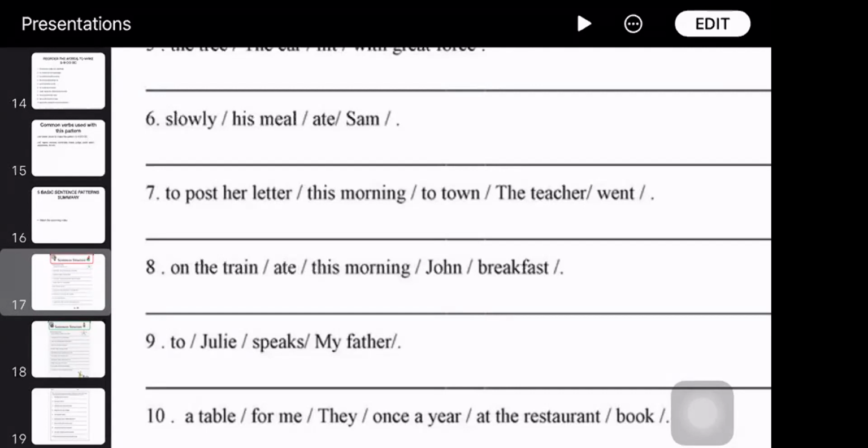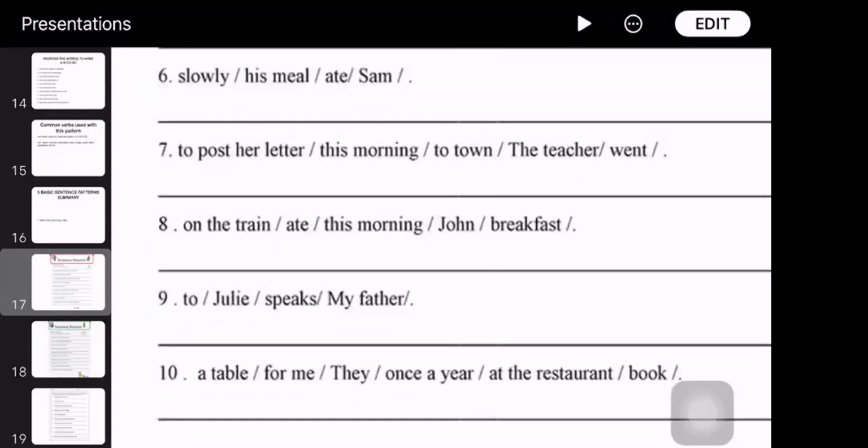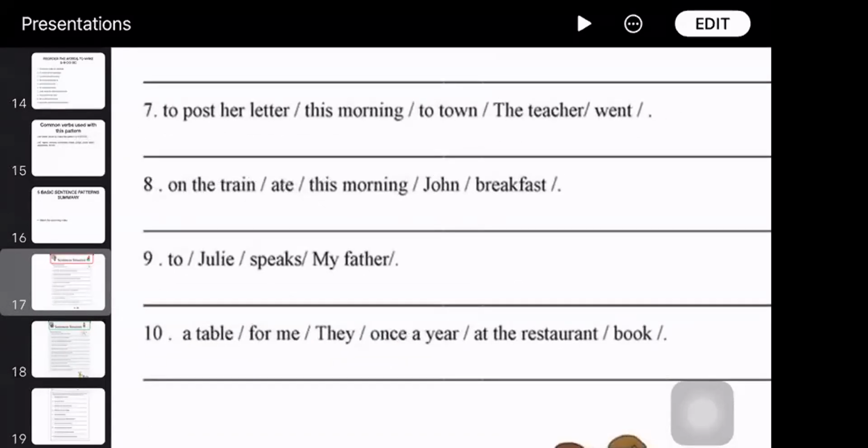Okay, what about number 8? John ate breakfast on the train this morning. Yes. Okay, number 9.